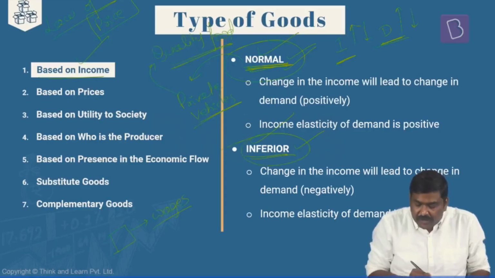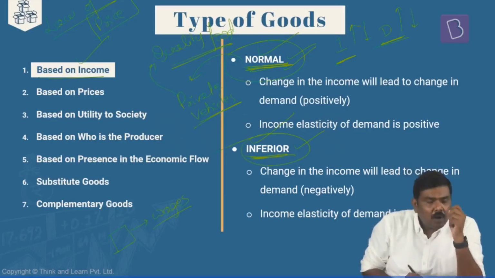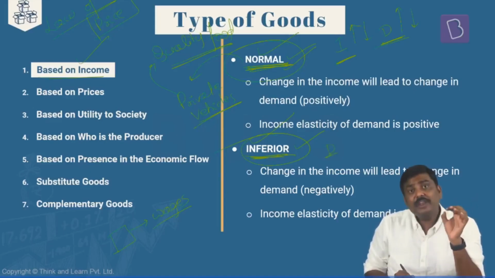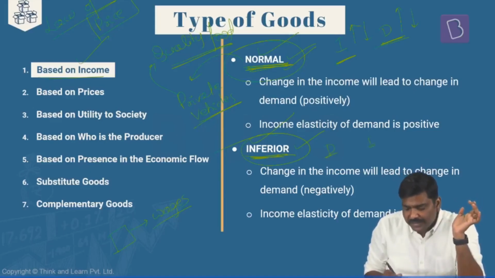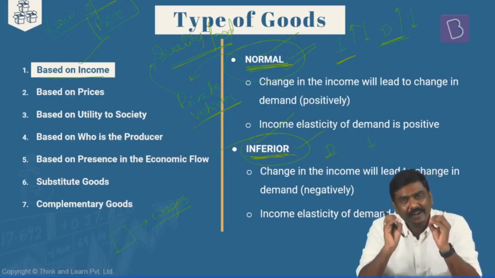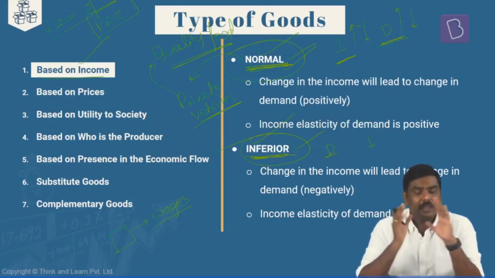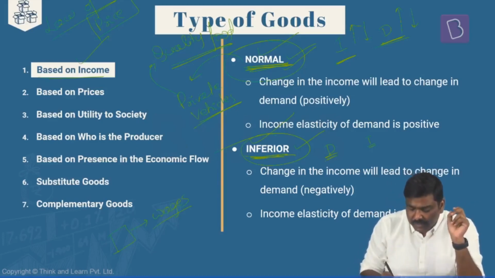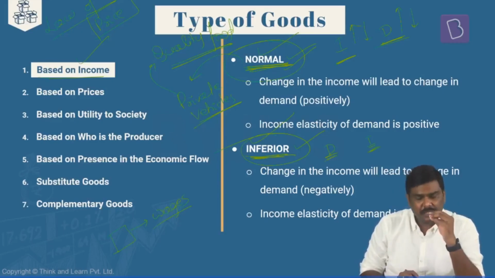Second, inferior goods. In case of inferior goods, understand this. The logic here is the demand for these goods will move in the opposite direction of the income. The income as well as the demand are negatively related for these particular goods. In case of normal goods, positive relation. In case of inferior goods, a negative relation. Means what?